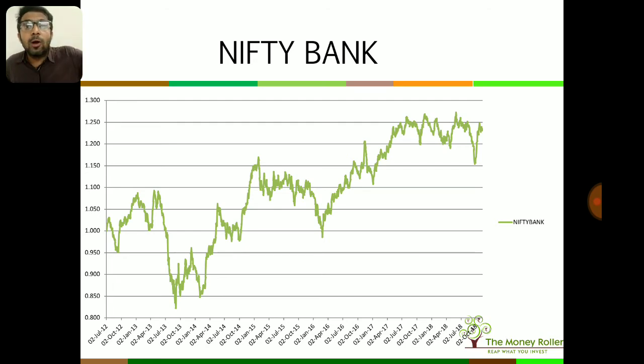The absolute price chart of this sector has gone up, but its outperformance, that is the velocity of this sector, the velocity of the move, is what I'm trying to show you out here. And it's clear that the velocity has actually taken a hit, or it has been going sideways over the last few months, and it is still confusing how this thing is going to play out, at least from this chart. We will form a few conclusions at the end of the video when we have looked through all the other sectors.